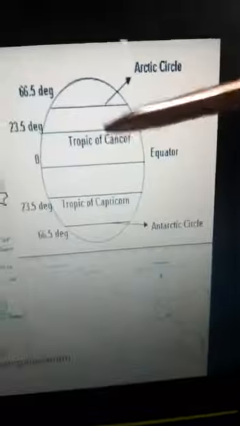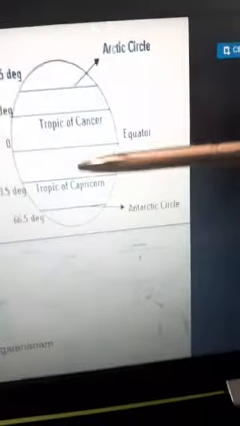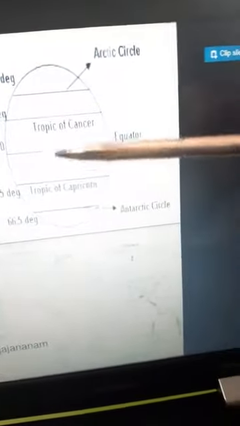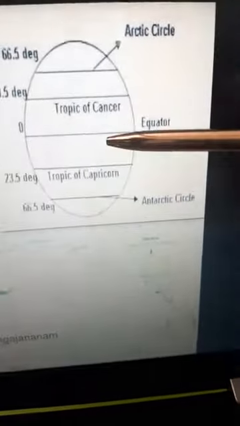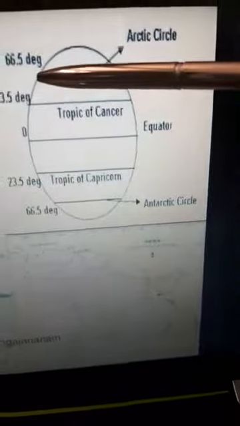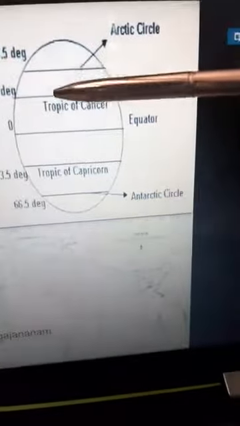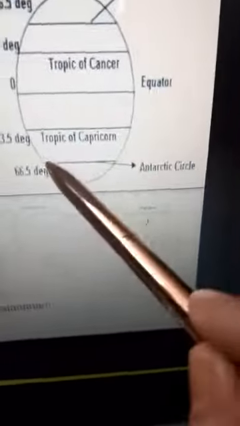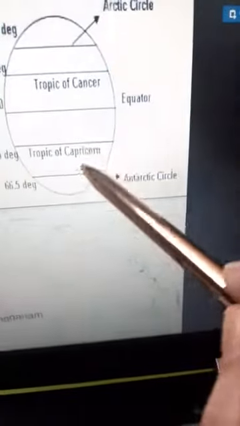The torrid zone is lying between the Tropic of Cancer and the Tropic of Capricorn. Then the temperate zone is between the Arctic Circle and the Tropic of Cancer, and between the Antarctic Circle and the Tropic of Capricorn.